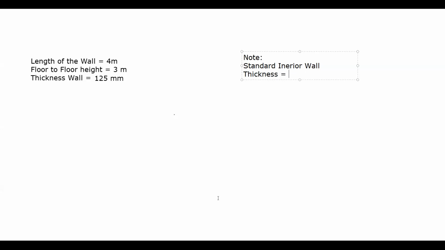Sir, look here, 5 into 5 by 12 comes in feet. This is in feet, and from feet to meters we're converting.